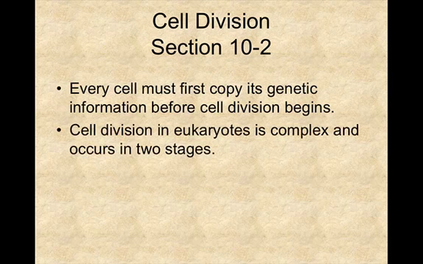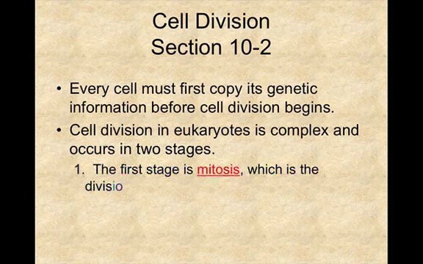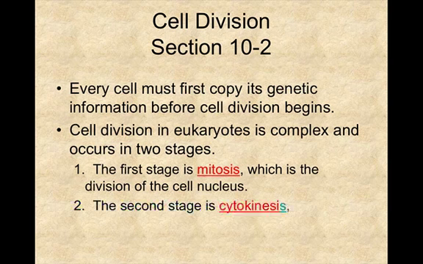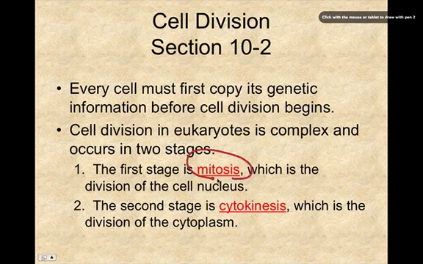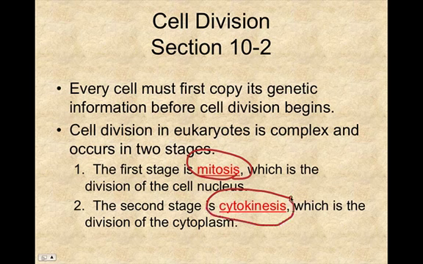Cell division in eukaryotes is complex and occurs in two stages. The first stage is called mitosis, which is the division of the cell's nucleus. The second stage is called cytokinesis, which is the division of the cytoplasm. So once again, in eukaryotic cells, there are two stages. The first stage is mitosis, and the second stage is cytokinesis.